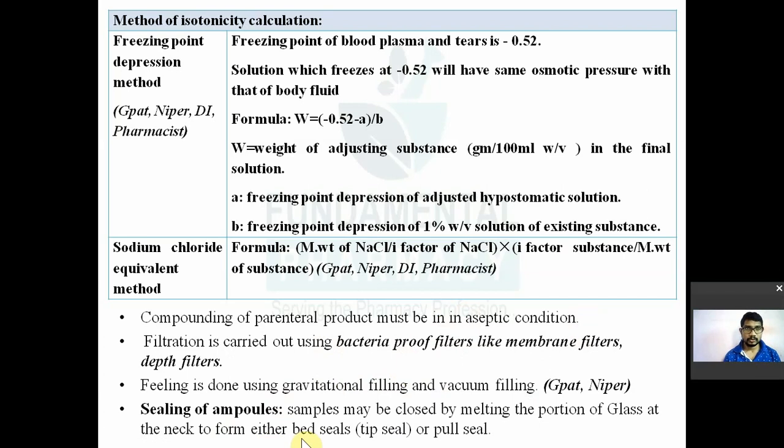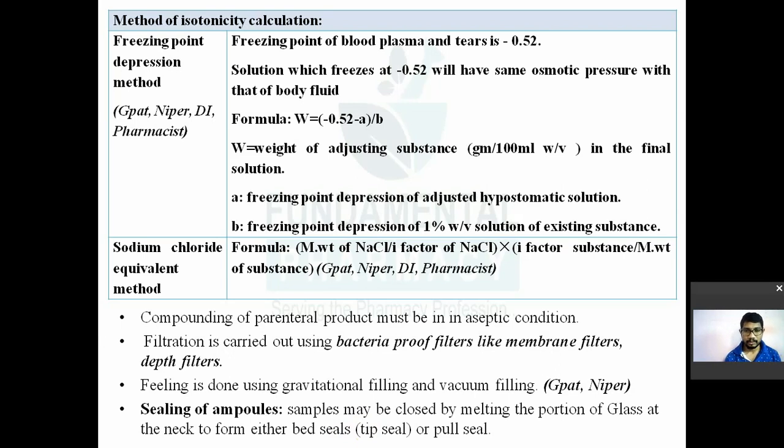Sealing of ampoules. To seal the ampoule there are two methods, the pull seal method and the tip seal method. The pull seal method you might have seen in your lab: after filling the ampoules, they are kept under a burner, the tip is melted, and then pulled with blunt forceps so that it will be sealed properly.